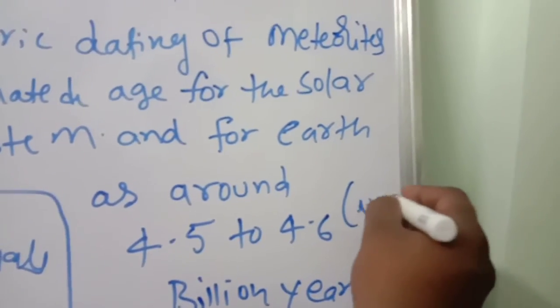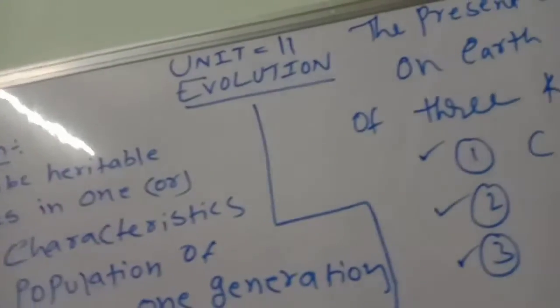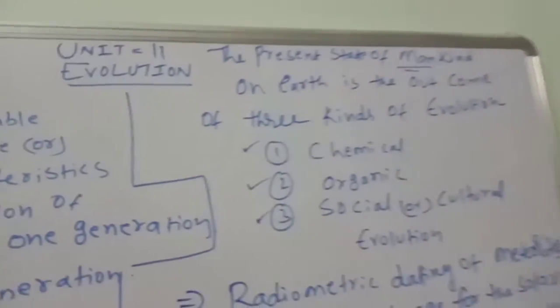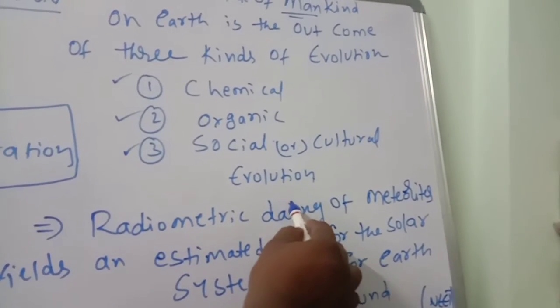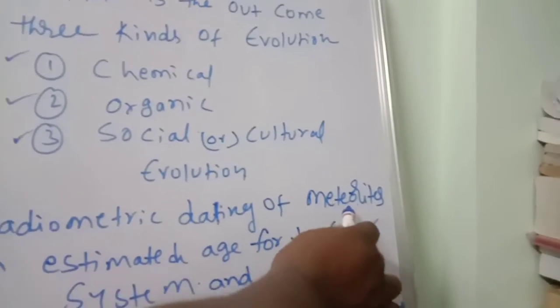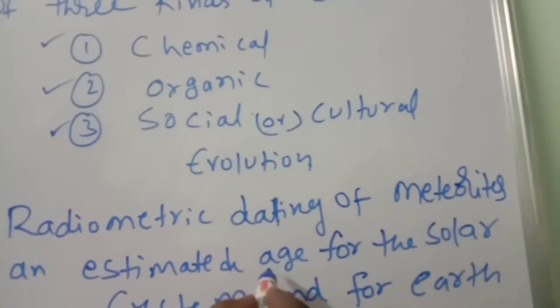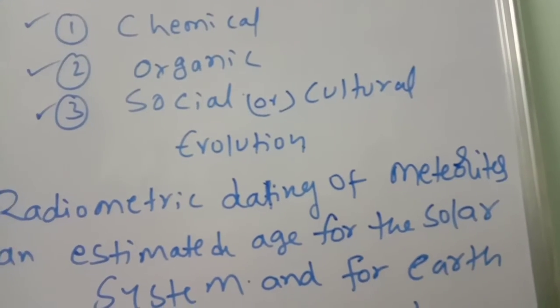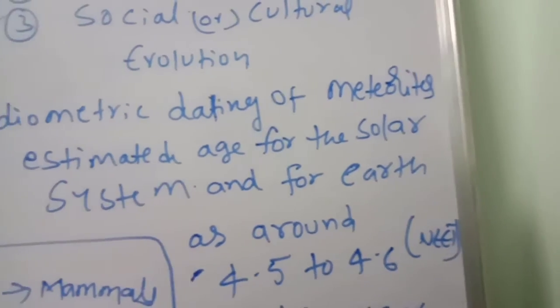First, radiometric dating. Radiometric dating of meteorites yields an estimated age. What is the age of our solar system and for Earth? It is around 4.5 to 4.6 billion years.